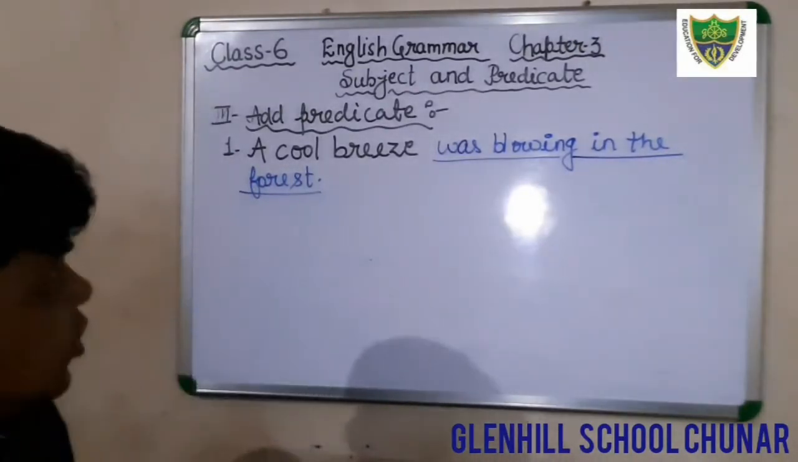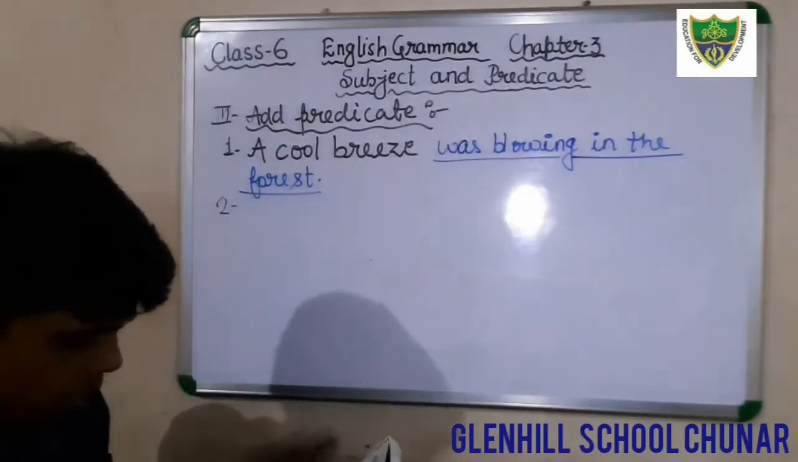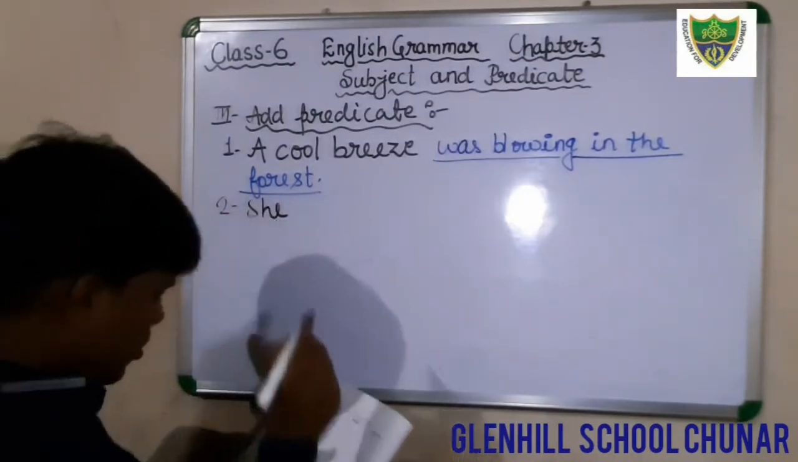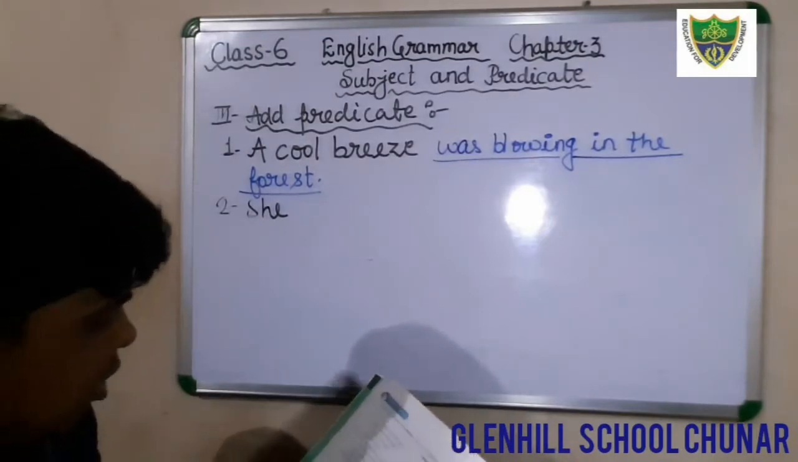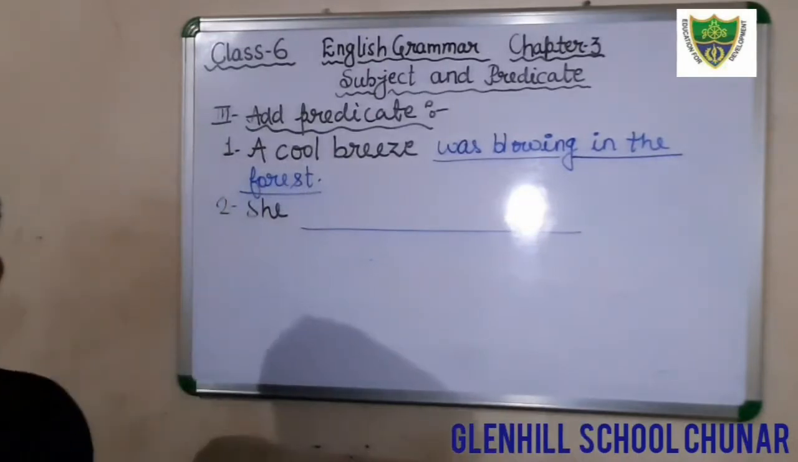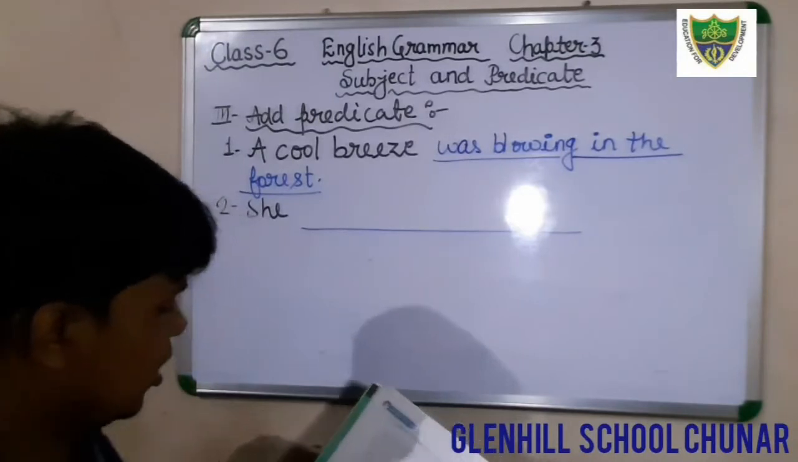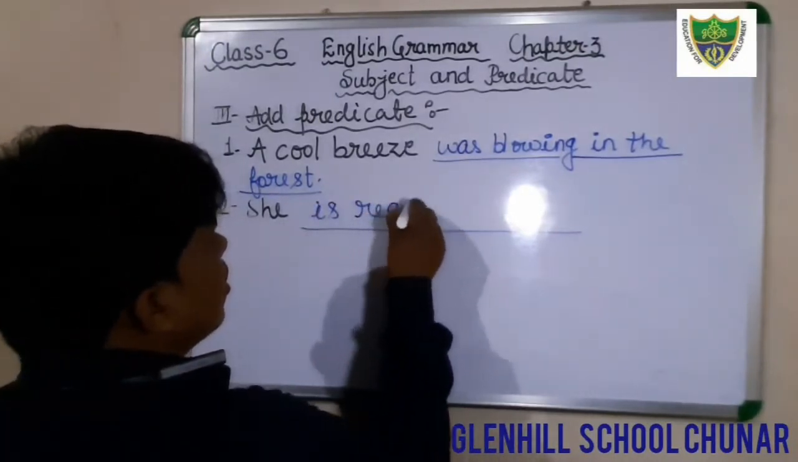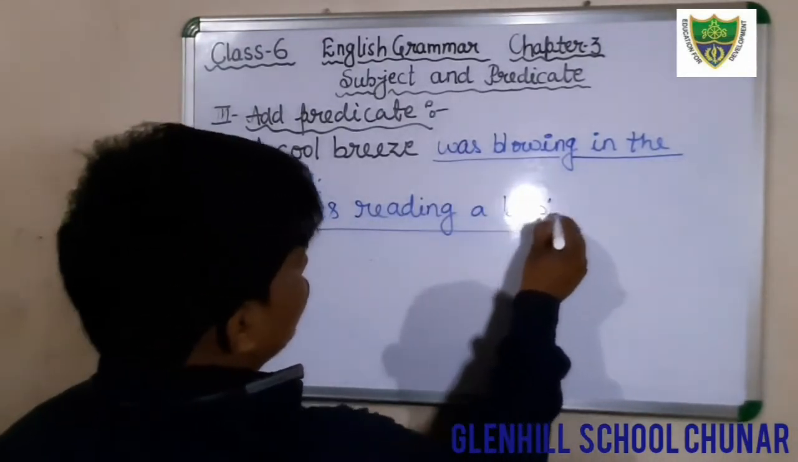In question number 2, we will see. Just see question number 2. Here C is given, and you have to fill in the predicate. Blanks are given here, the subject is already given. You have to add a suitable predicate. C is reading a book. Okay, students, just fill it.